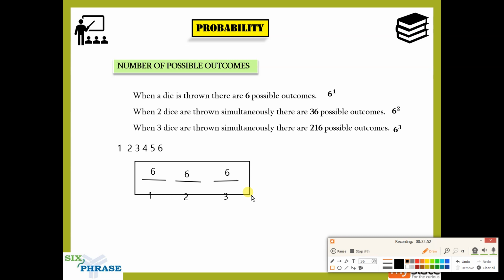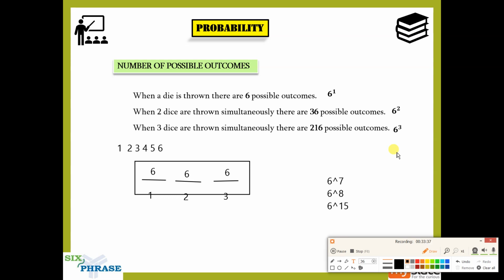6 power 10. Okay, so in general, if you are throwing dice, the number of dice will be the power, and that is the number of outcomes you will have. So if I throw 7 dice, the number of possible outcomes is 6 power 7. If I throw 8 dice, the number of possible outcomes is 6 power 8. If I throw 15 dice at a time, the number of possible outcomes is 6 power 15. Yes, now you are able to understand it. This is very important because we have many problems where you will have to know this. I don't want you to not know this when we get into the problem. So foundation, make sure you understand this.